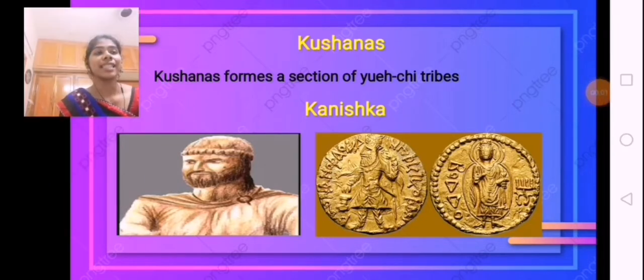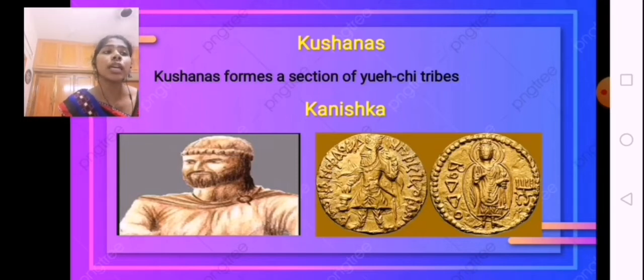Now, let's see about Kanishka. Kanishka comes under the Kushana kings. He was the greatest of all the Kushana emperors. He assumed sovereignty in 78 AD and proclaimed his rule by the foundation of a new era, which later became the Saka era.